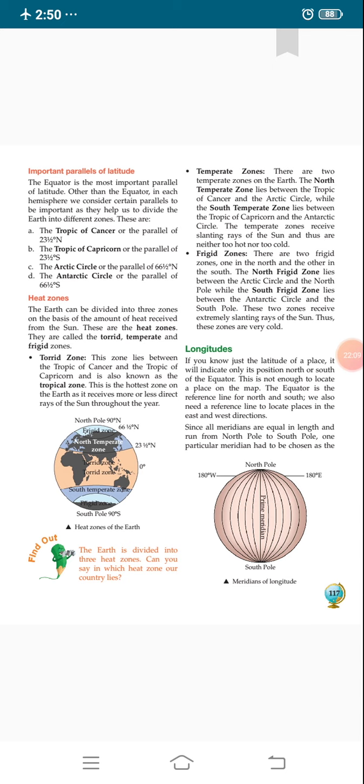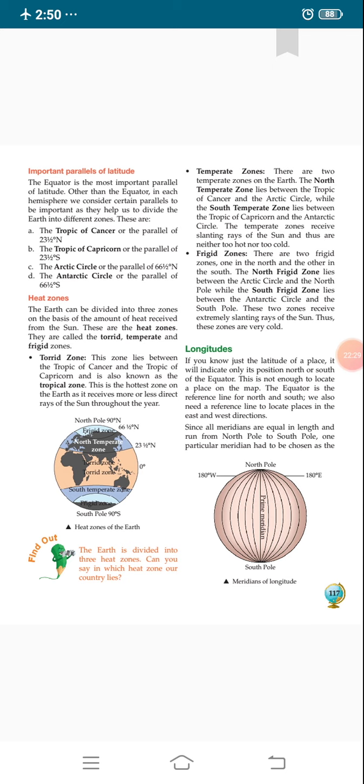Thus these zones are very cold, and the frigid zone gets very little heat, very few rays, and the rays are slanting, more slanting in comparison to the other two. That's why this zone is very cold.